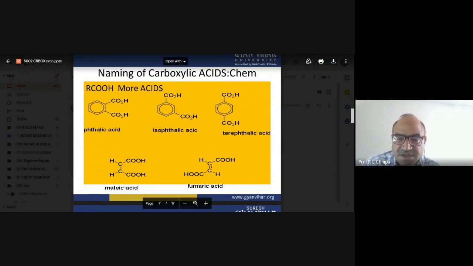However, earlier the unsaturation was in carbon double bond carbon, and that is attached to the carboxylic group. So that will definitely be here.